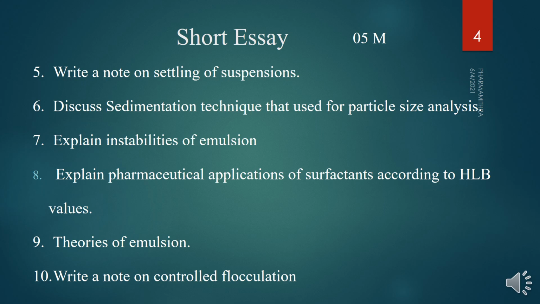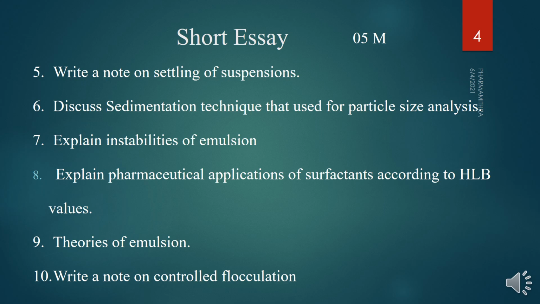Next one, explain the pharmaceutical application of surfactant according to HLB value. So we know based on the HLB value, we can classify the emulsion into various types, right? That is, in case of emulsion, based on the value, we can tell whether it is water in oil type, oil in water type, like that. So we have to include that point, and based on the HLB system, we know how to determine the HLB, that is 20 into (1 minus S by A). The equation is connected with the saponification number and acid number. We can utilize that and its application.